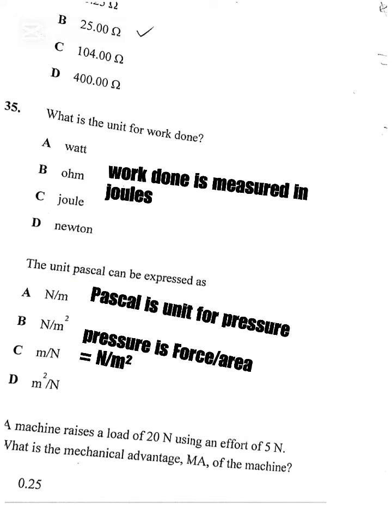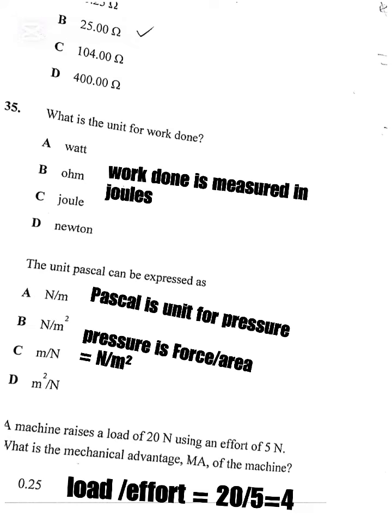And then the next question, a machine raises a load of 20 newtons using an effort of 5 newtons. What is the mechanical advantage of the machine? The formula for calculating mechanical advantage is load over effort. So mechanical advantage is 20 newtons divided by 5 newtons, so our answer is 4. Mechanical advantage doesn't have units since it is just a ratio. So the correct answer is 4 on that question.